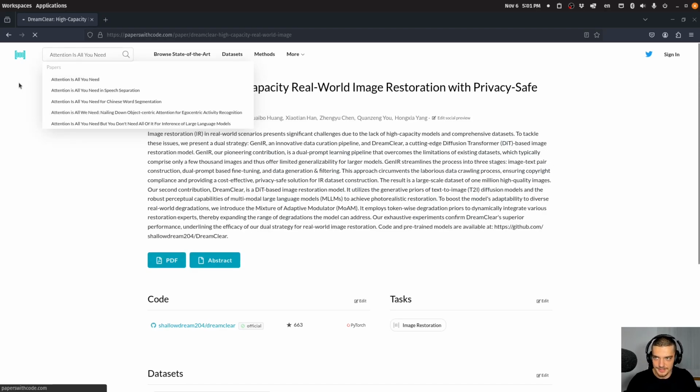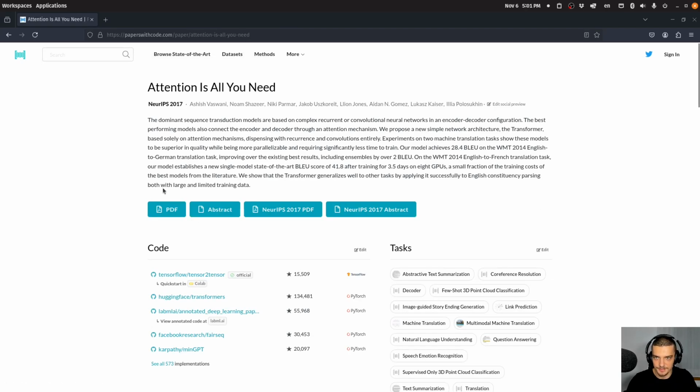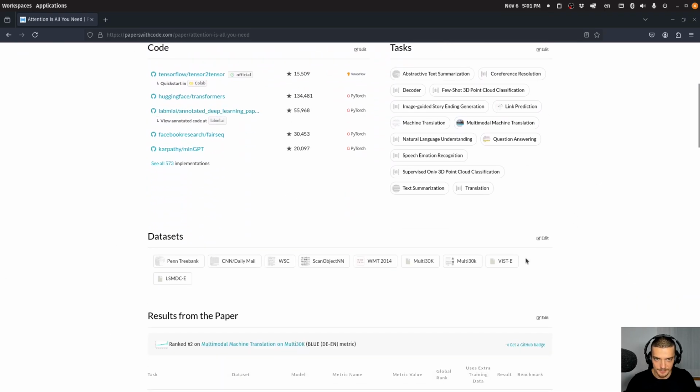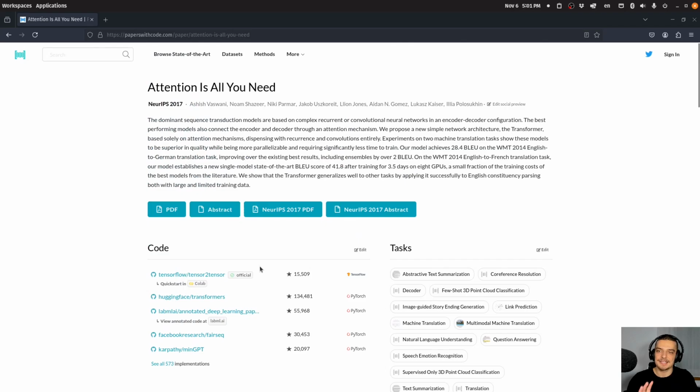Then I can click on this. It will get me to the paper. And here I can also see what specific things I could be interested in regarding this paper. And then I can look deeper into that. So this is a very nice platform if you go into that direction.